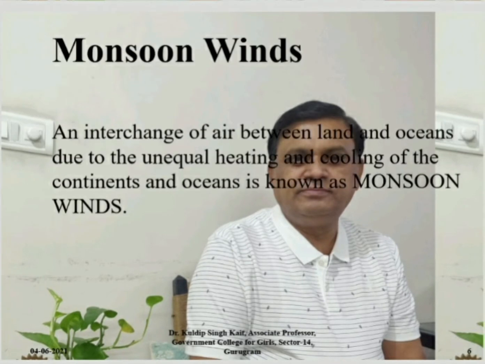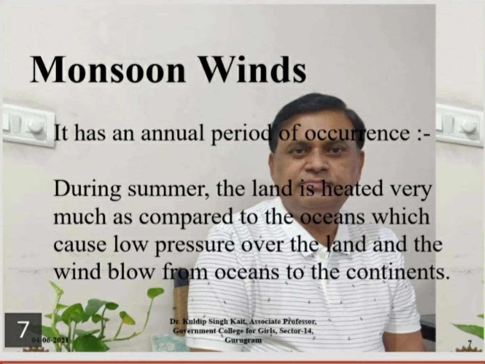What are the monsoons? An interchange of air between land and oceans due to the unequal heating and cooling of the continents and oceans is known as monsoon winds. It has an annual period of occurrence.